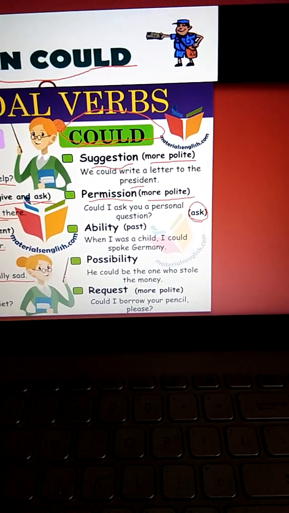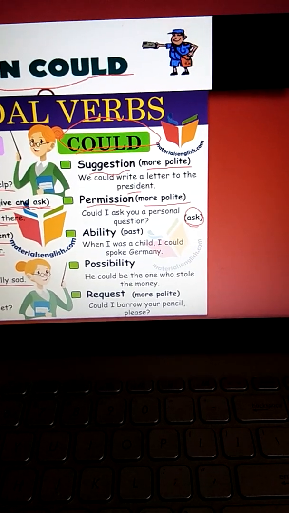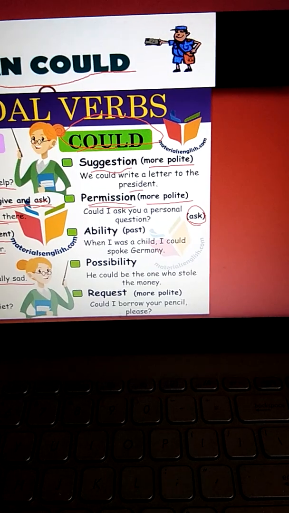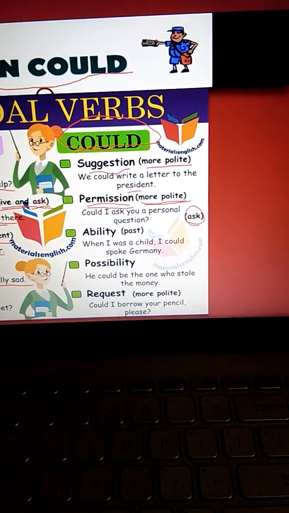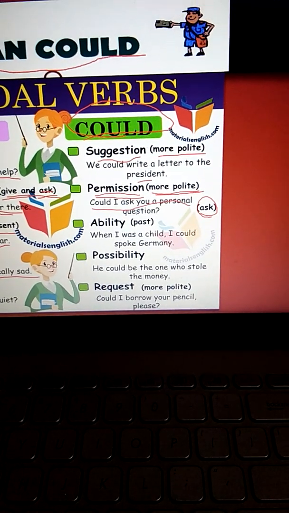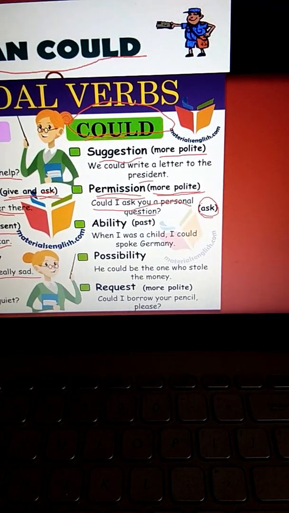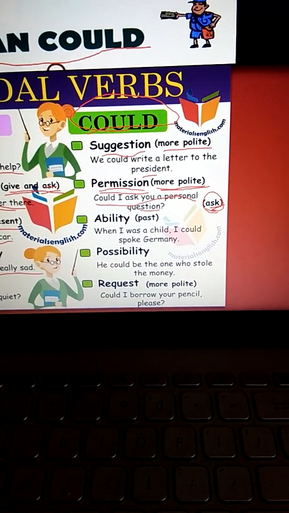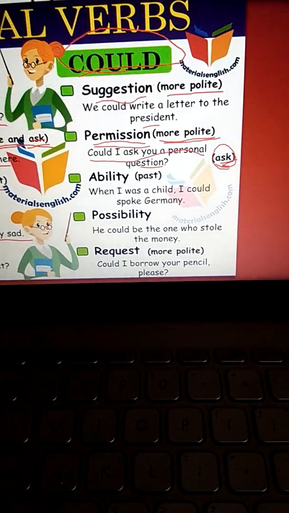Okay, I told you that permission is give or ask. So in could also the permission means giving and asking, but a more polite version. So what is it saying? Could I ask you a personal question? So this is asking, more politely.